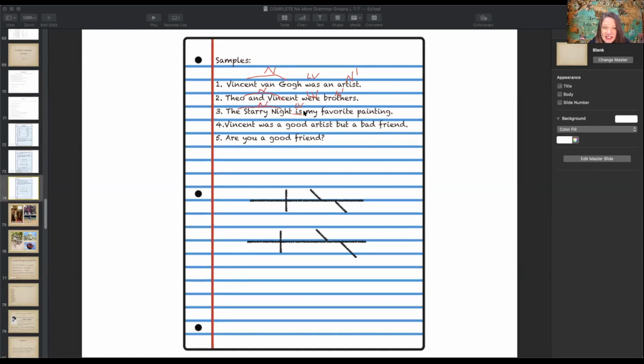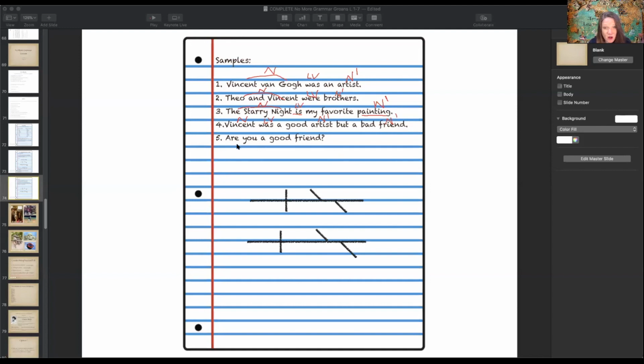Your subject is the Starry Night, is is the linking verb, and painting is a noun that follows is and renames the painting. Noun 1 is the painting. Predicate nominative renaming Starry Night. Number 4, Vincent was a good artist but a bad friend. Was is the linking verb. Vincent is the subject. We have 2 predicate nominatives here. Vincent was artist, noun 1. Vincent was friend, noun 1.